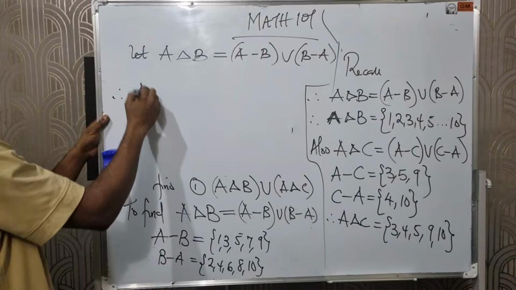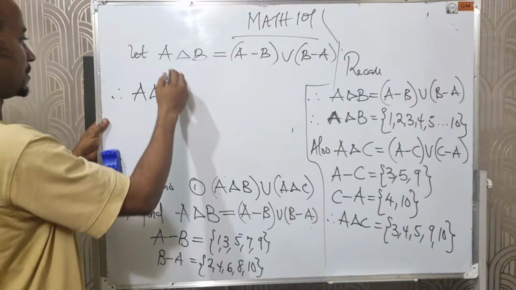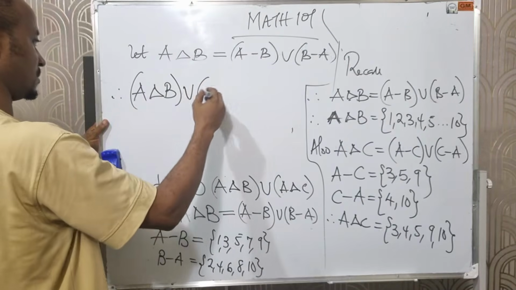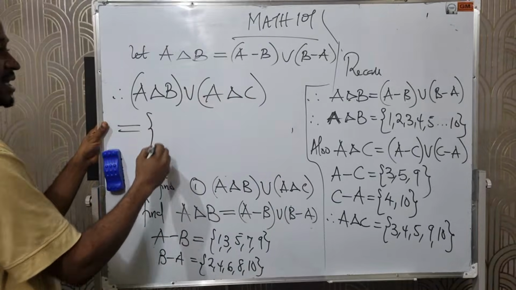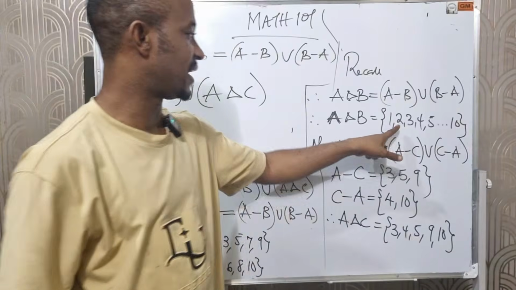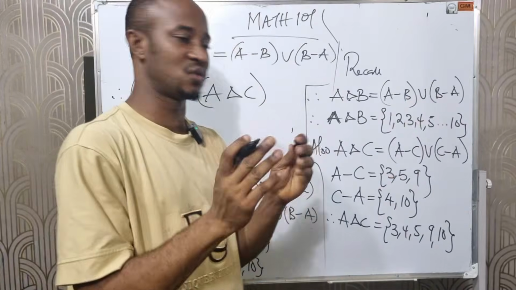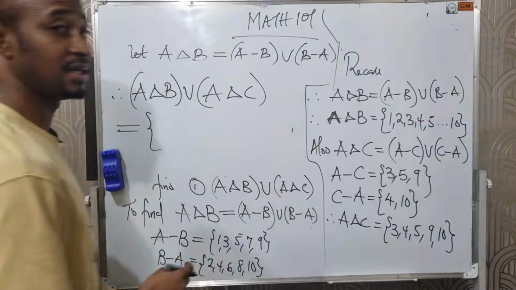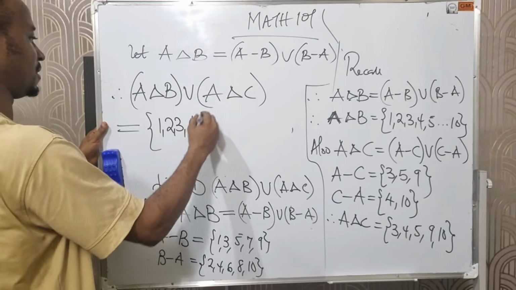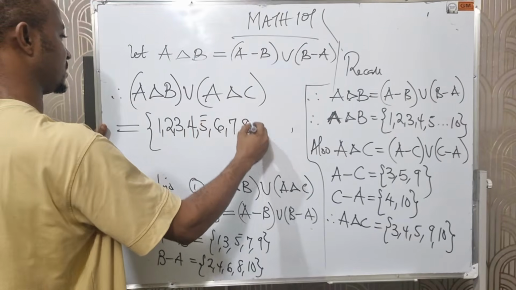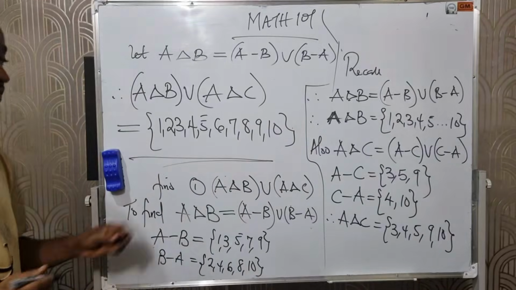Therefore, the union of the symmetric difference between A and B and that of A and C is simply the list of elements. By the time we combine them, we have 1, 2, 3, 4, 5, 6, 7, 8, down to 10. Union means we are combining the two subsets without repeating any elements. That will give us 1, 2, 3, 4, 5, 6, 7, 8, 9, and 10. This is the final answer for this question.